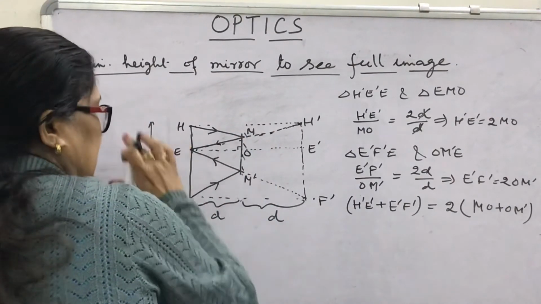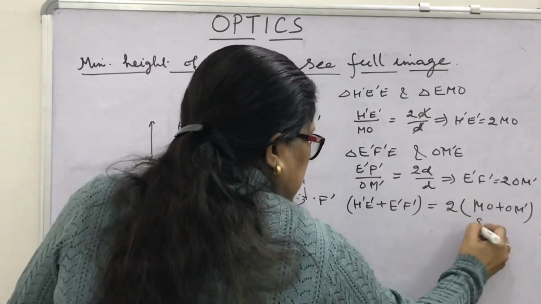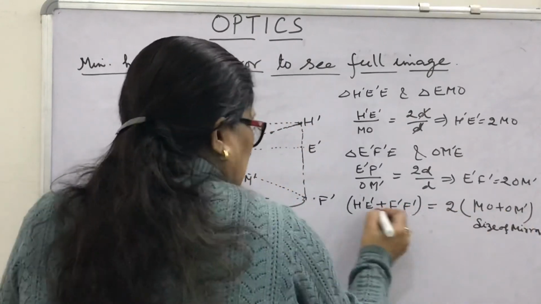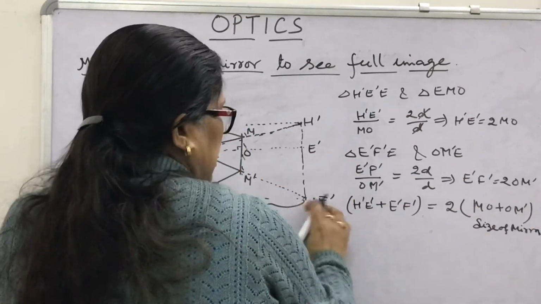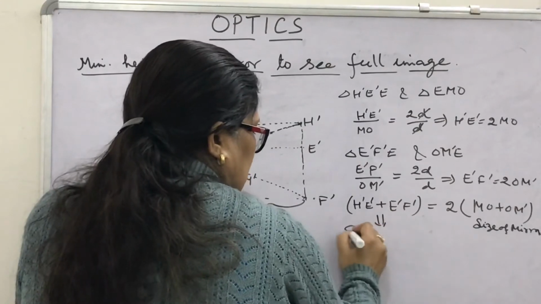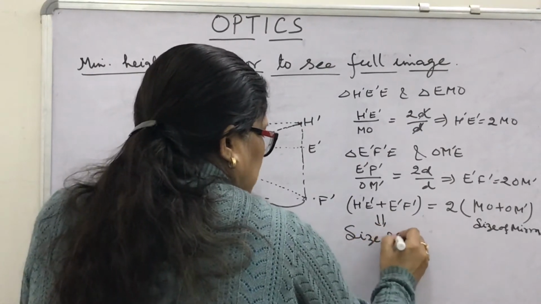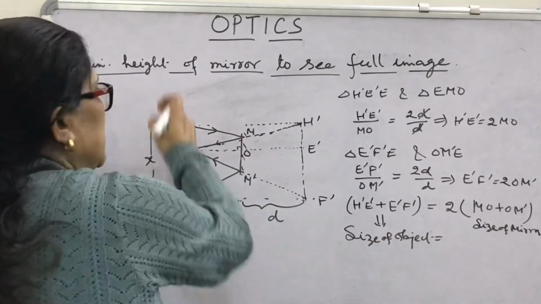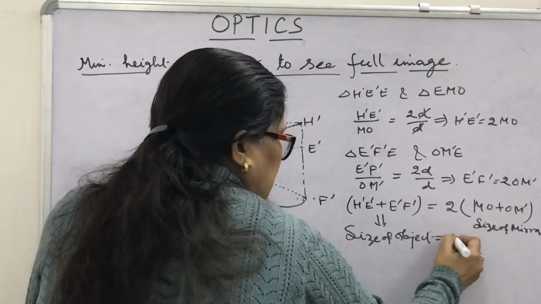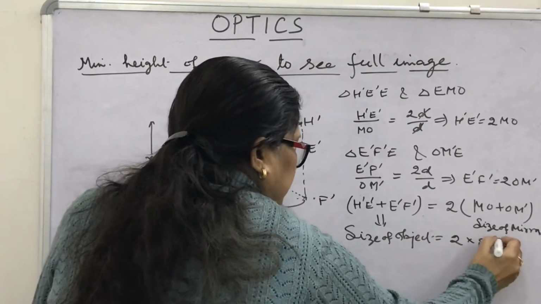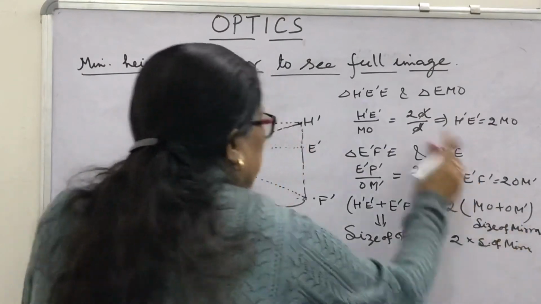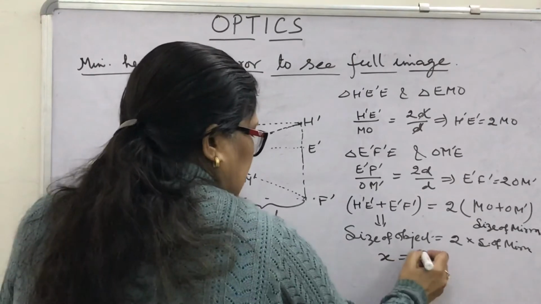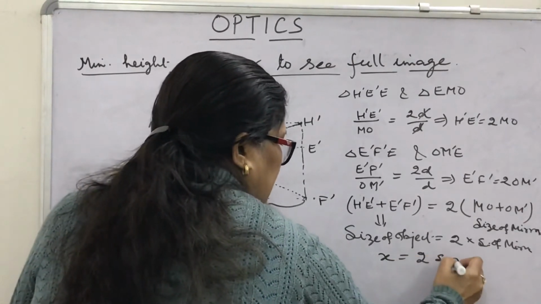If this is X, then this is the size of mirror. What will be the size of mirror? If you write this H' E' plus E' F', that is the size of object. Then the size of object, or length of the person who is standing, is twice the size of mirror. What is the meaning of this? That mirror is half of the length of the object. That is, if you write here X = 2 × size of mirror.